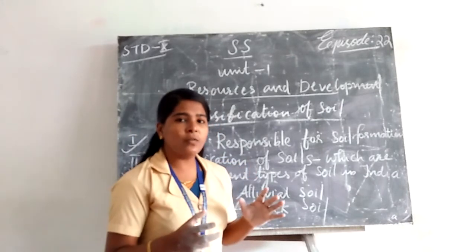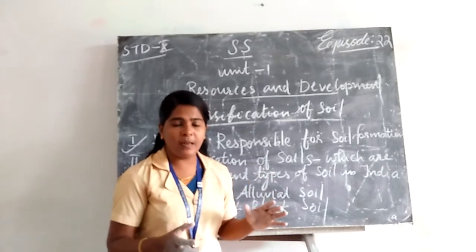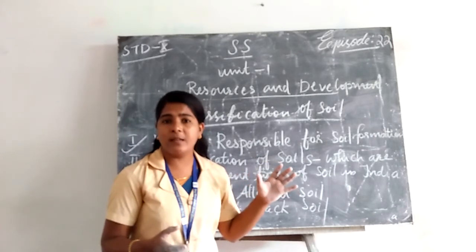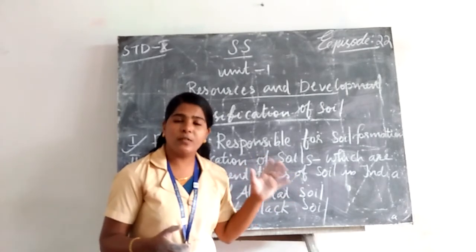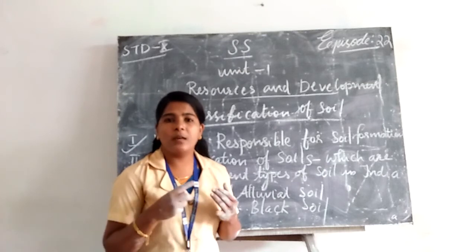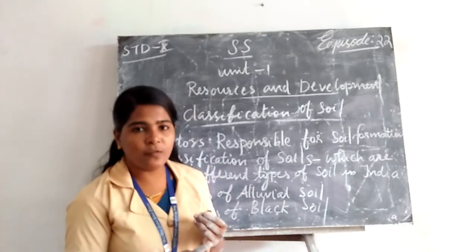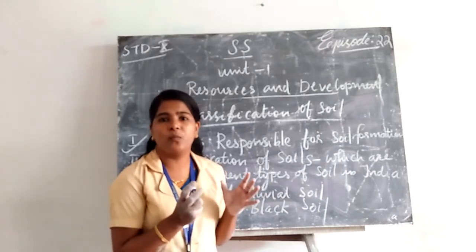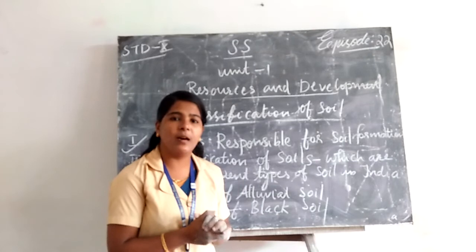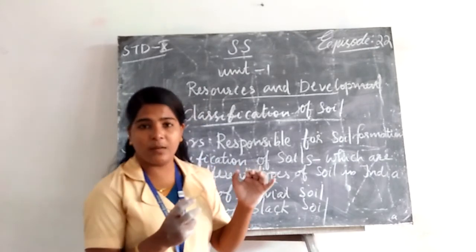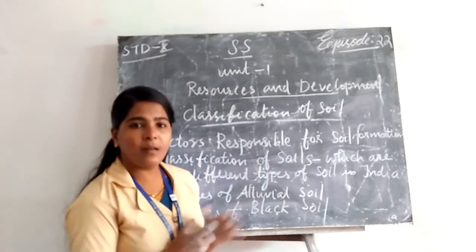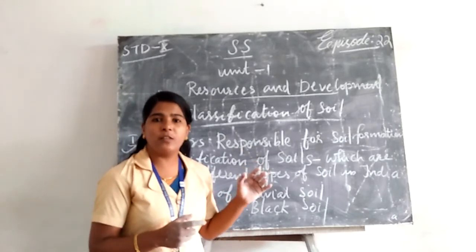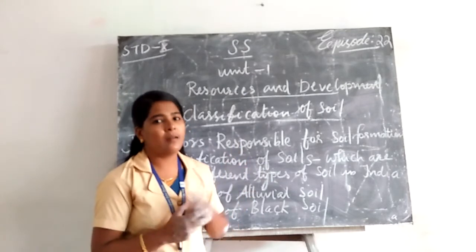Alluvial soil is very fine and fertile, and its main contents are potash, phosphorus and lime in equal proportion. The presence of potash and phosphoric acid are the main reasons for the fertility of alluvial soil. On the basis of age, alluvial soil can be classified as Bhangar and Khadar.